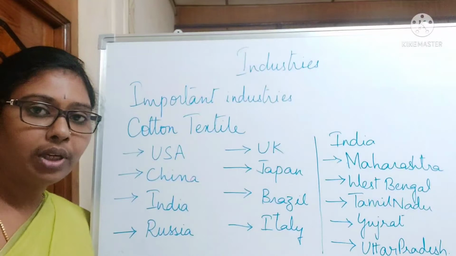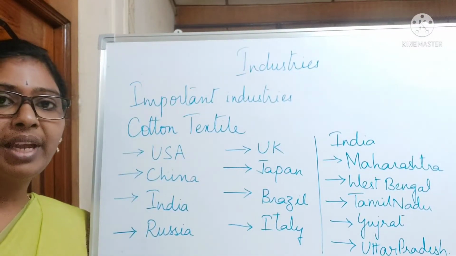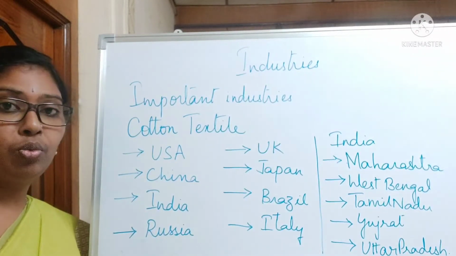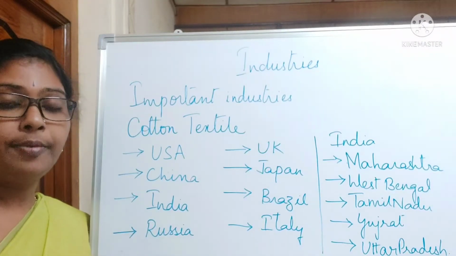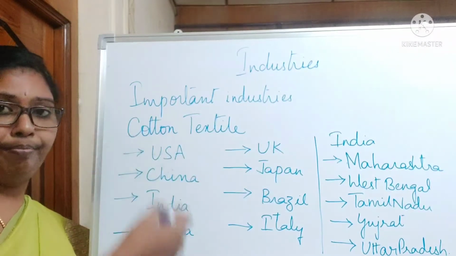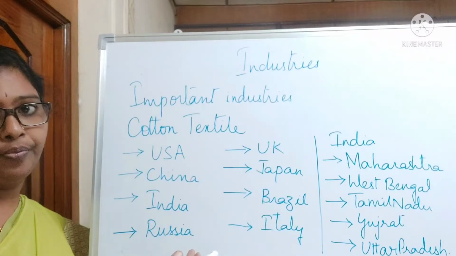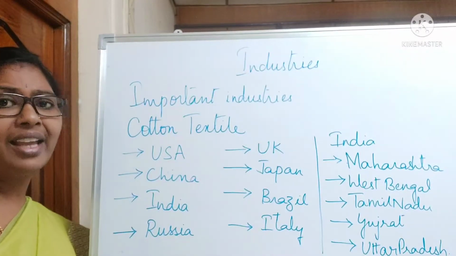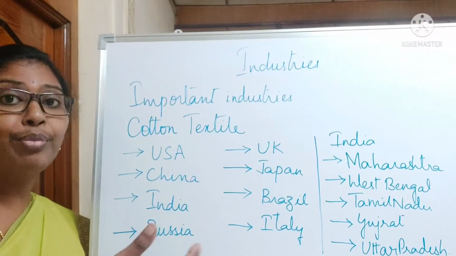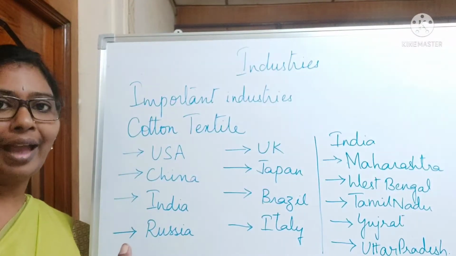And the next industry we are going to see is the cotton textile industry. Cotton textile was basically made on handloom. After that, a series of inventions like the power loom and the flying shuttle took us to the cotton textile industry we are in right now. The cotton textile industry takes in many techniques like spinning, weaving, dyeing, and printing. All these techniques were developed from the handloom.